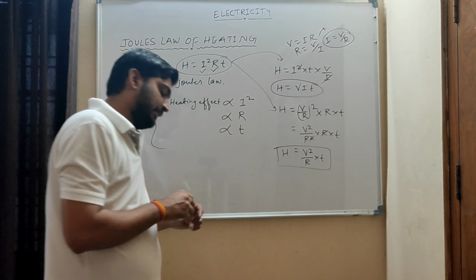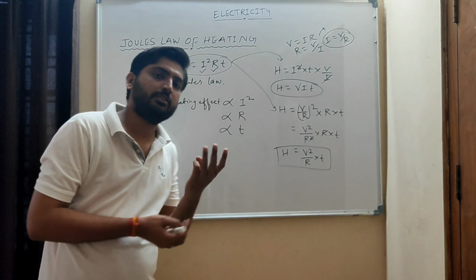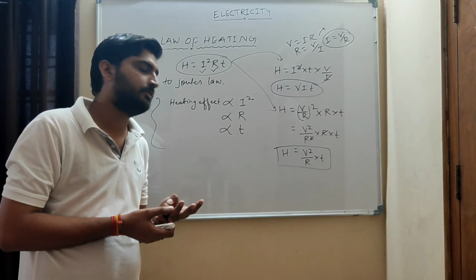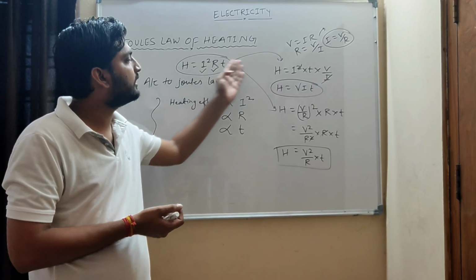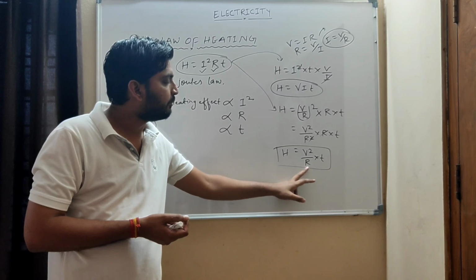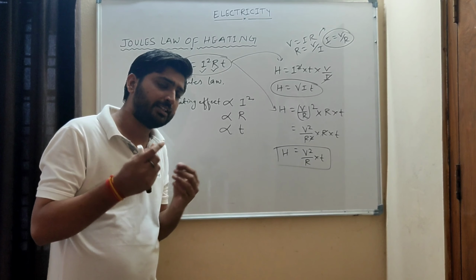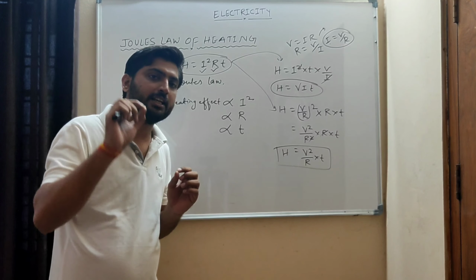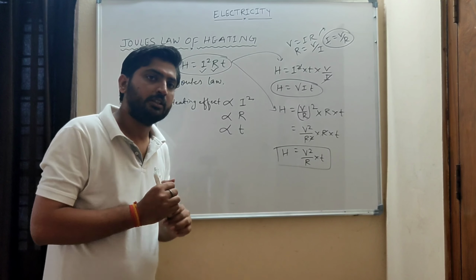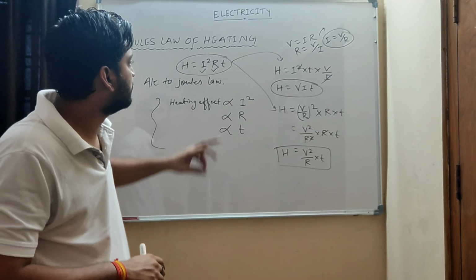Similarly, as with electric power, there were three forms of the formula for electric power. There are also three forms here: I square RT, VIT and V square by R into T. If you compare those two formulas, there is only one extra term, that is time. What was the formula for power?